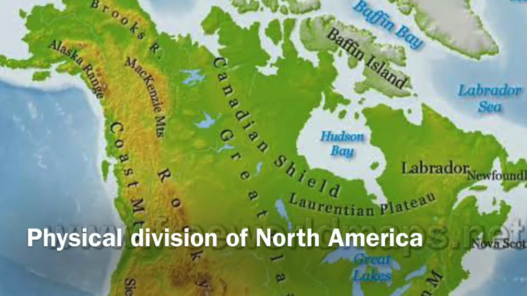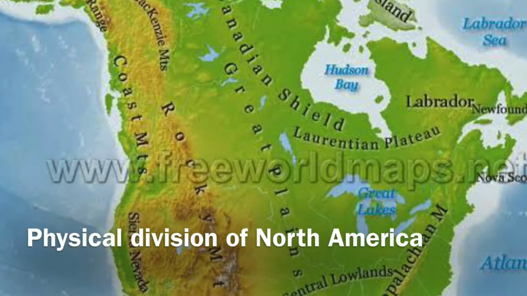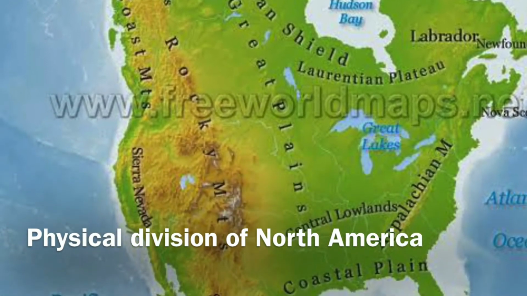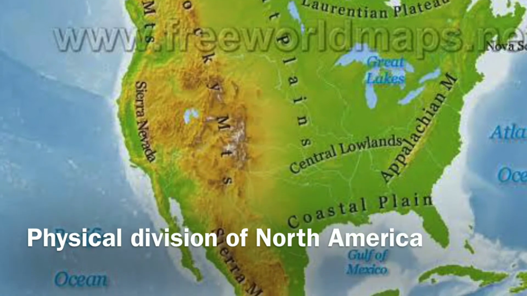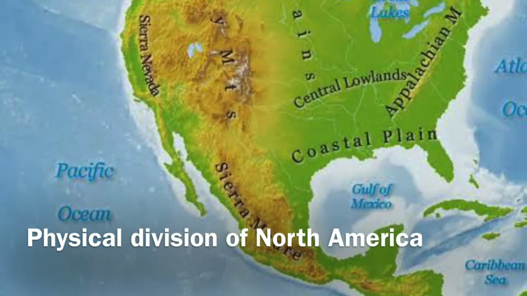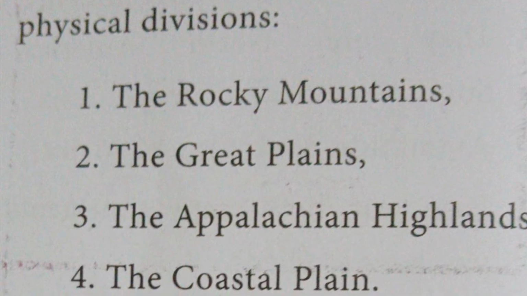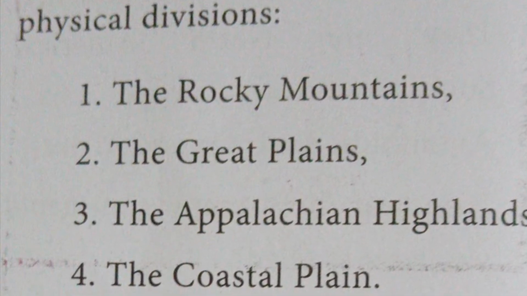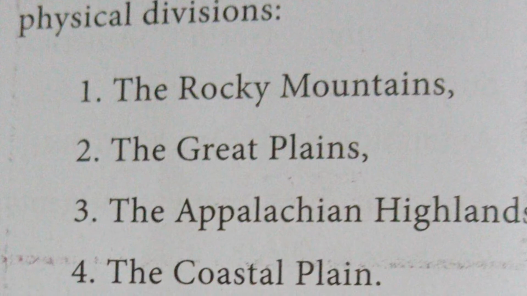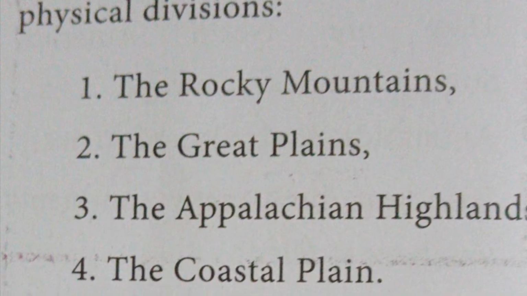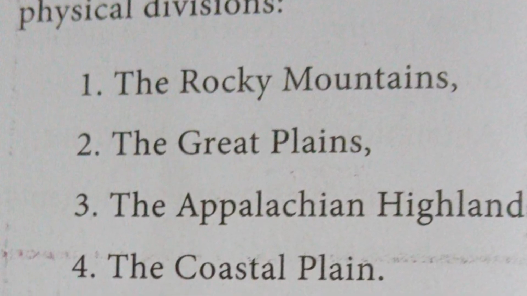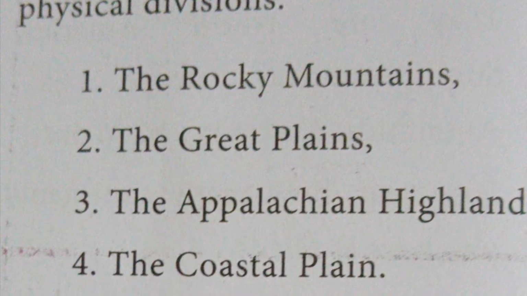Physiography of North America. On the basis of physiography, North America can be classified into four divisions. The first one is the Rocky Mountains, the second is the Great Plains, the third is the Appalachian Highlands, and the fourth is the Coastal Plains. These are the four physical divisions of North America.